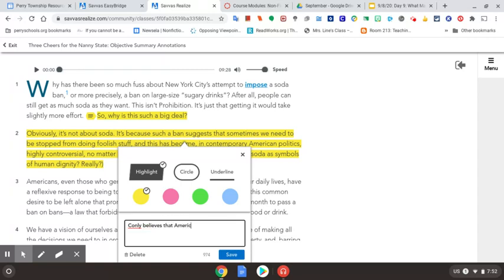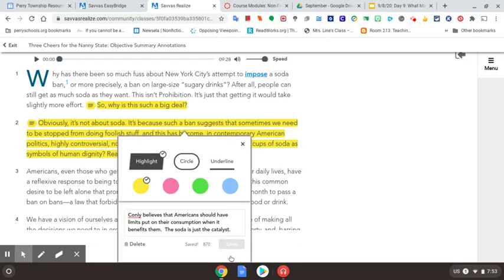that Americans should have limits put on their consumption when it benefits them. Okay, that idea. Why is it big? But really, it's not about the soda. The soda is just that catalyst. Okay, so the soda is just the catalyst. It's that thing that's starting the movement, it's sparking that problem. Okay, so again, these are all of the kind of what's going on, her claim, what she's thinking.